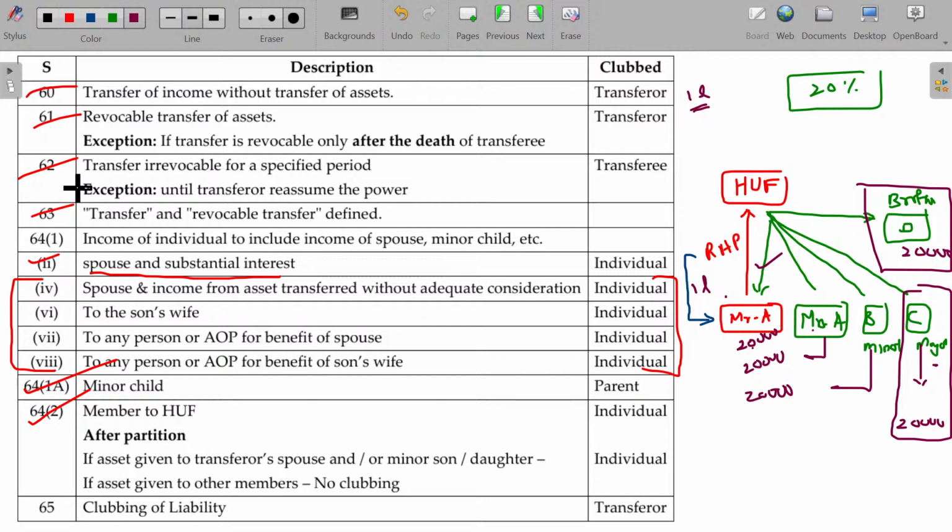Is that clear? Transfer to HUF is taxable only in the individual's hands. After partition, if assets are given to the transferor's spouse and minor son or daughter, then they are clubbed in the hands of the individual. Assets given to other members who are major, no clubbing. Hope now you will be able to understand Section 64 clause 2. Clear?